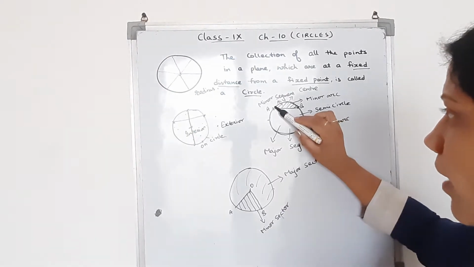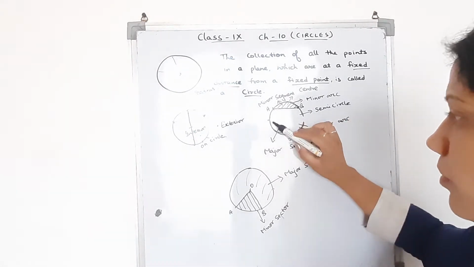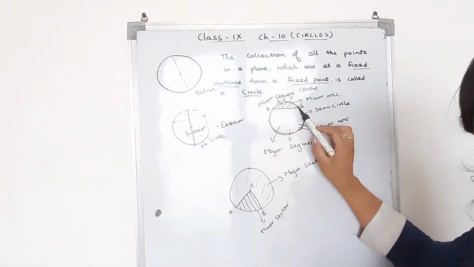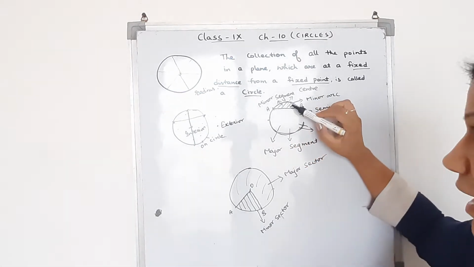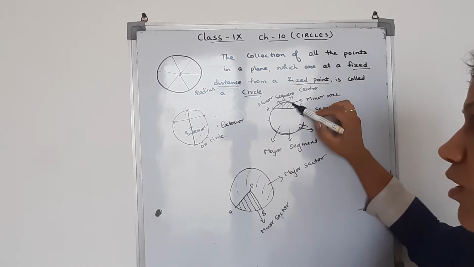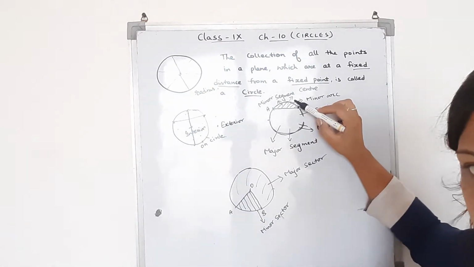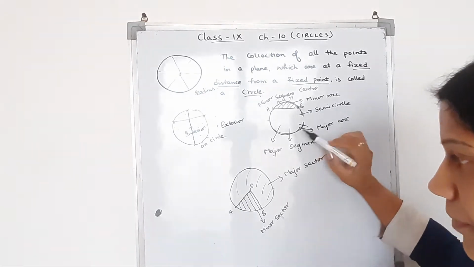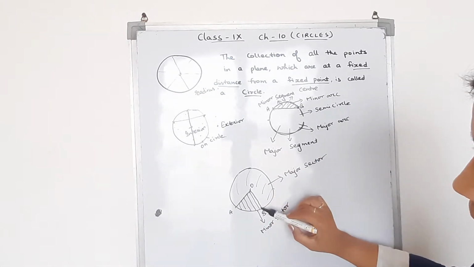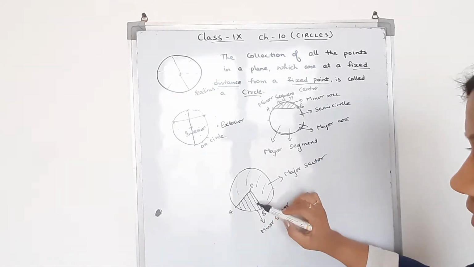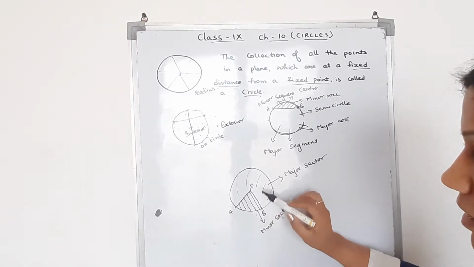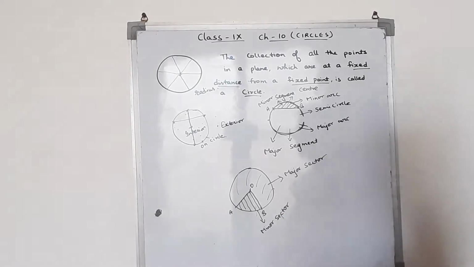So I am talking again about all these points. First we did the minor arc and the major arc. Then if I draw a chord with the minor arc, the part drawn with the minor arc is called the minor segment, and this major part is called the major segment. If I join the points of the arc with the center of the circle, then this is called the minor sector and this is called the major sector. So these were the points.